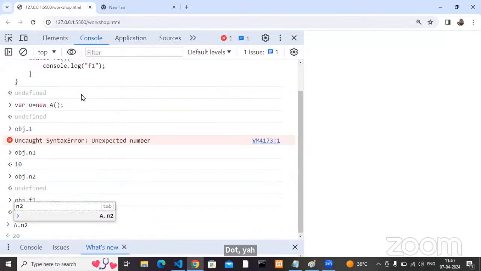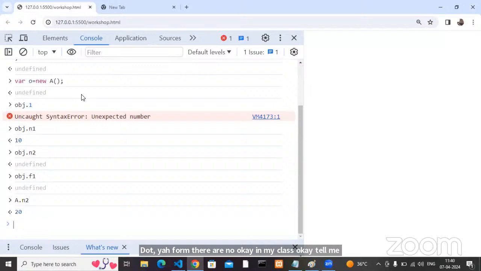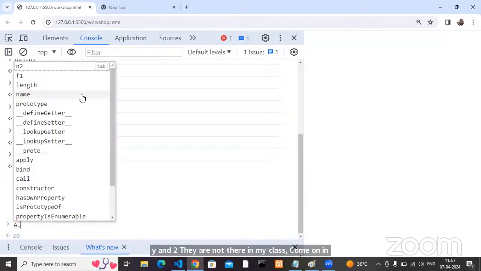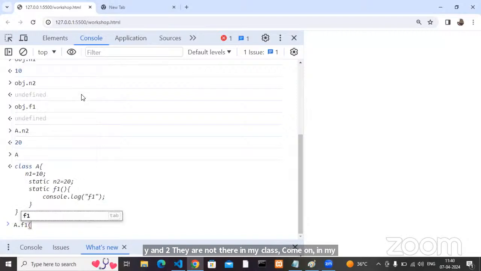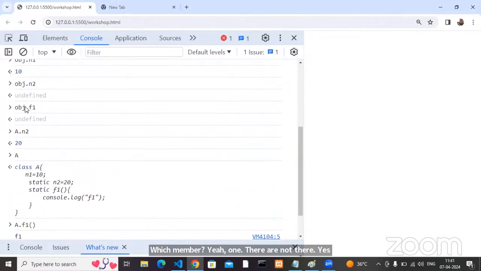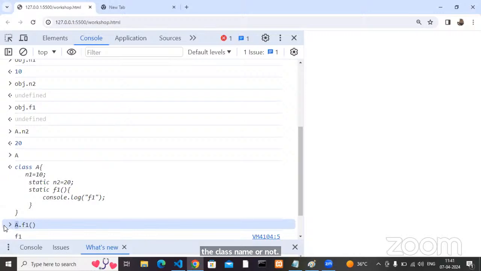In my class, n2 and F1 are not accessible through the object. The instance members I can access by using an object. The class members, or static members, I can access by using the class name. So if you want to access the members of a class without creating an object, you have to make those members static.